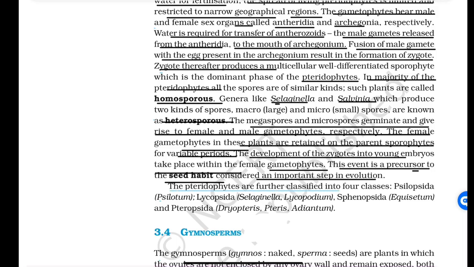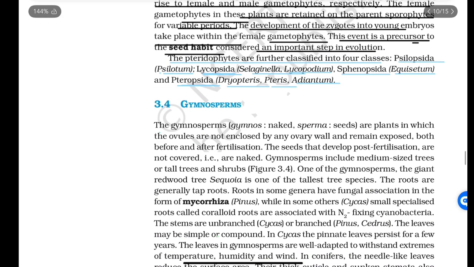The pteridophytes are also classified into four classes. These are Psilopsida, Lycopsida, Sphenopsida, and Pteropsida. Examples of Psilopsida are Psilotum; Lycopsida, Selaginella and Lycopodium; Sphenopsida, Equisetum; and Pteropsida, Dryopteris, Pteris and Adiantum.